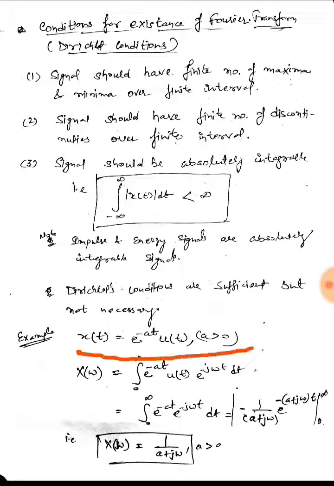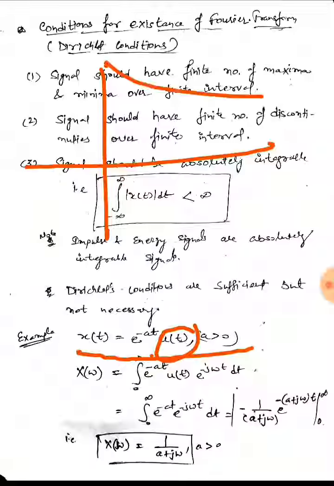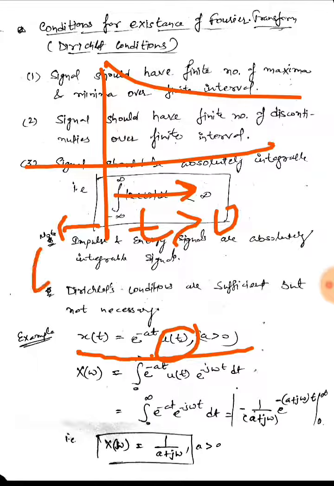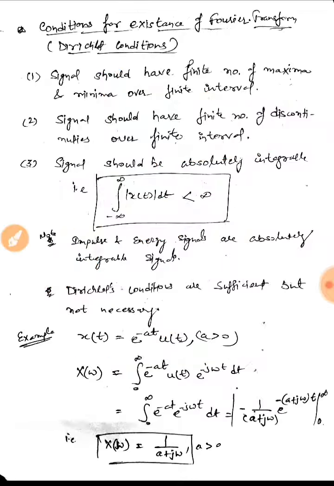Consider x(t) is given to us as e raised to power minus at into u(t). So we are given x(t) is a signal e raised to power minus at u(t). As we can see, there is a unit step signal multiplied in this signal. So this would be a right-handed signal. That is, it is defined only for t greater than 0, and for t less than 0 it would be 0. Okay, so putting this into the formula, it becomes e raised to power minus at u(t) into